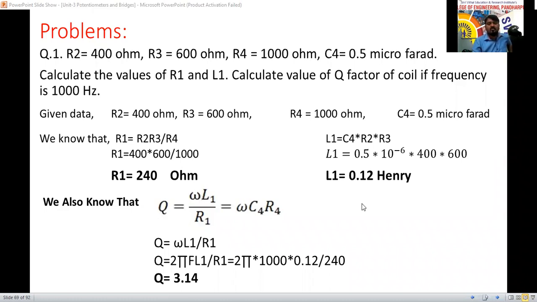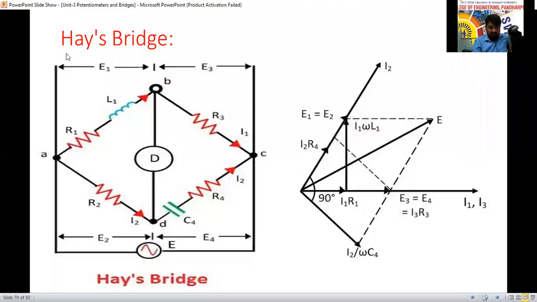For that reason, some scientist derived one more bridge, an advanced form of the Maxwell bridge. The name of the bridge is the Hayes bridge, which we are going to call here now. For the Hayes bridge, he considered the Maxwell inductance bridge and the Maxwell inductance capacitance bridge, both bridges.